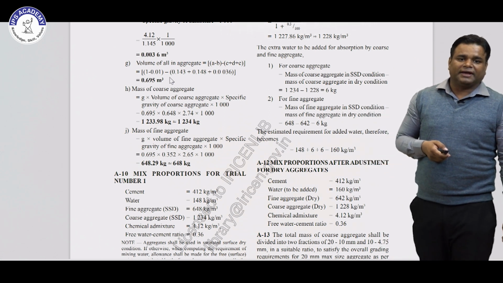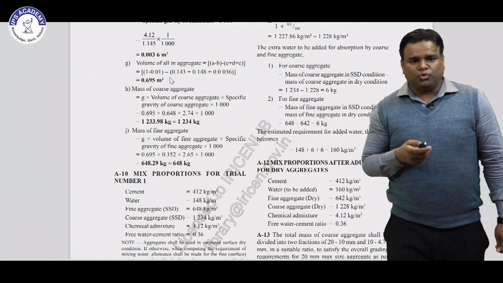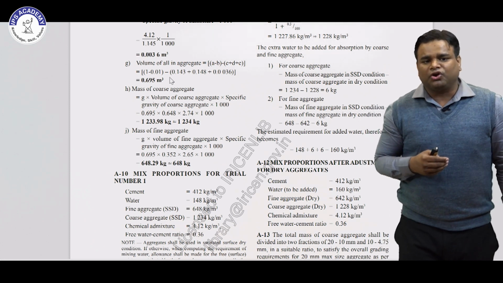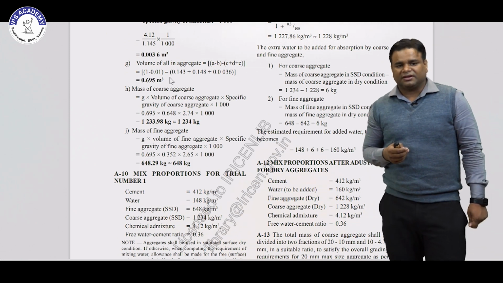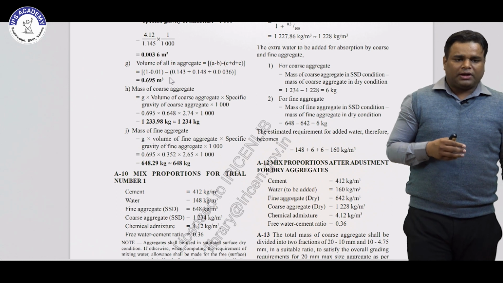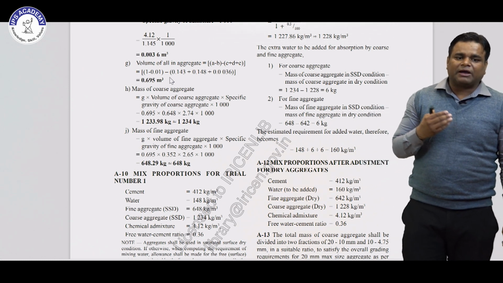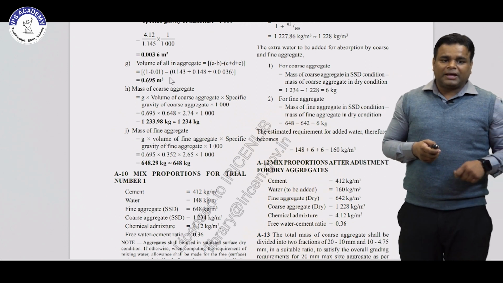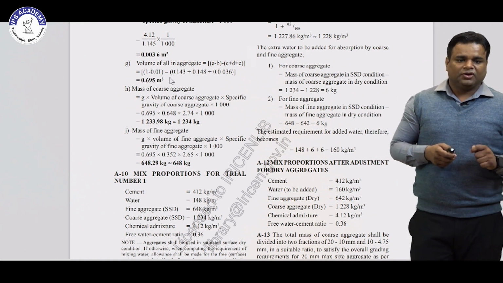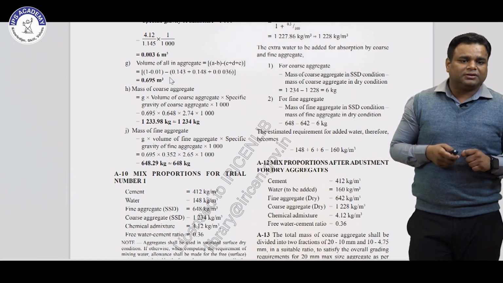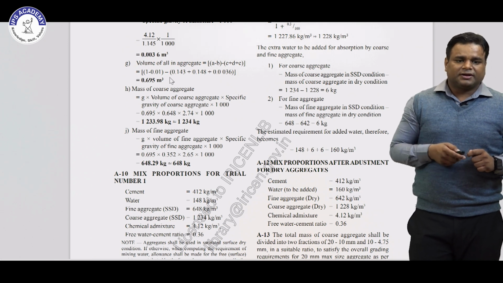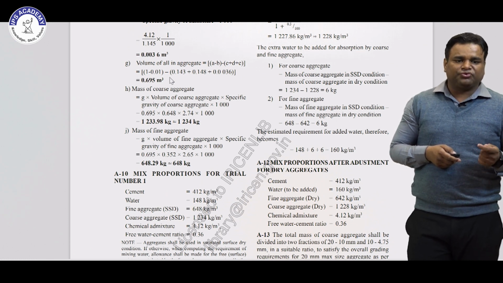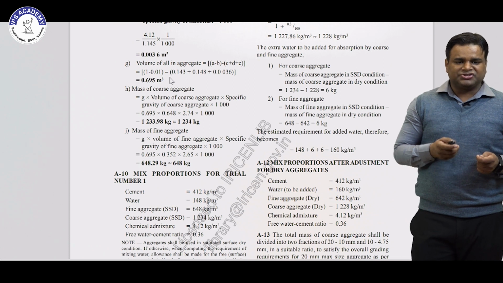Then the volume of all-in aggregate. From A to E, the relation is A minus B minus C plus D minus E. We can get the volume of all-in aggregate, which is 0.6958 meter cube. From this volume of all-in aggregate, we can calculate the mass of coarse aggregate, which is the volume of all-in aggregate into volume of coarse aggregate multiplied by specific gravity of coarse aggregate into 1000. From that relation, the mass of coarse aggregate comes to 1234 kg. Then the mass of fine aggregate is also calculated using the volume of all-in aggregate, which is 648.